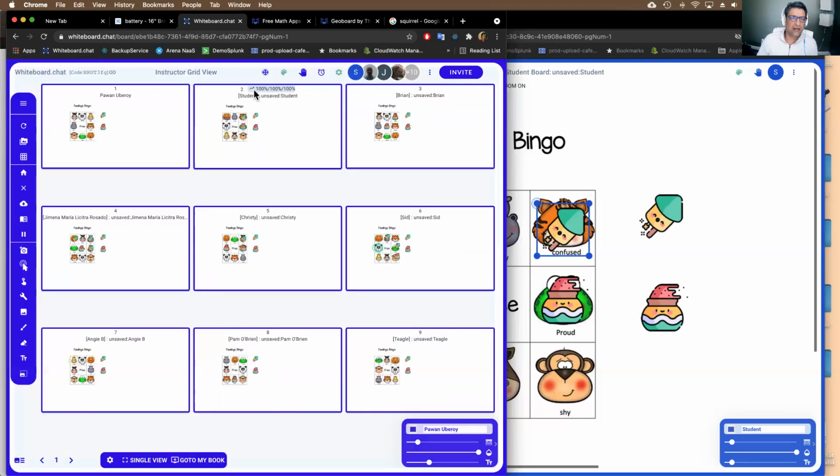These are the scores that I was talking about. You can actually see that the scores are automatically created based on how much activity the students are doing on their boards. So even in the grid view, it updates every minute to see which students are actually doing something or not doing anything on their boards, right? And there's a report as well that you can see after some time.